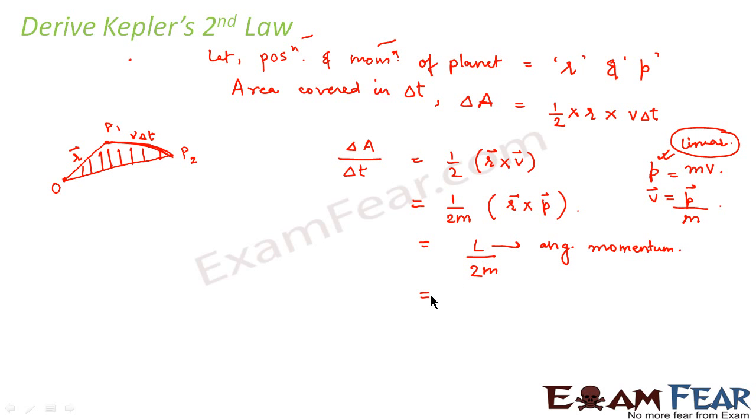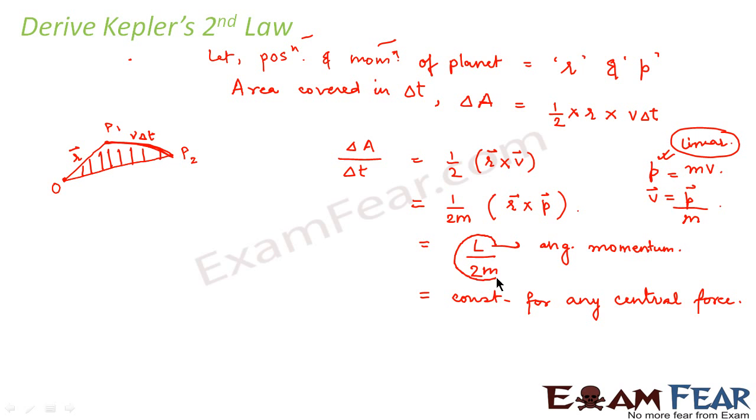Now L by 2m is equal to constant for any central force. What is a central force? Any force which is directed towards the center. In this case also, when the planet is moving around the sun, the force which is acting on the planet is towards the sun. So that is a central force. For any central force, the total angular momentum remains constant.